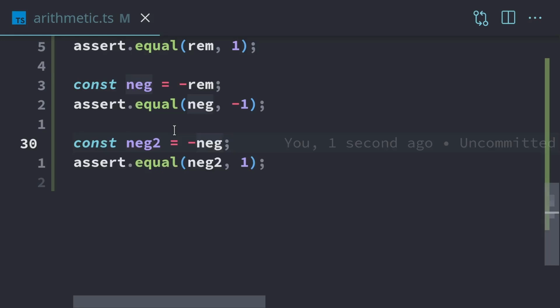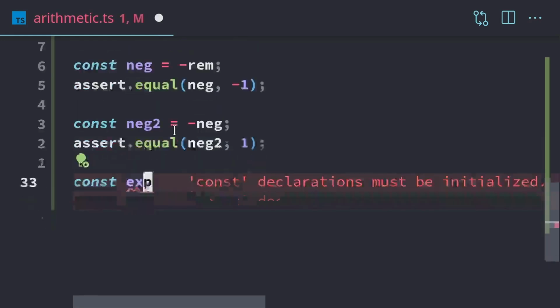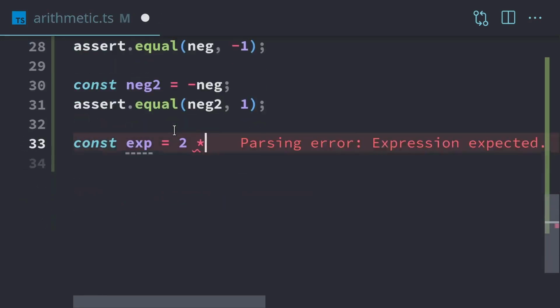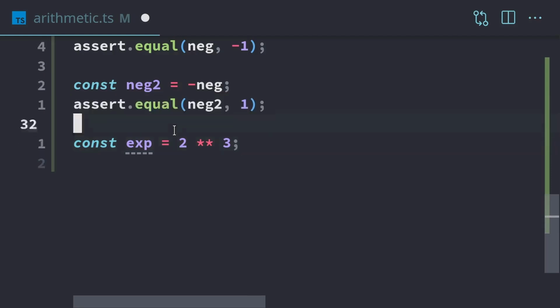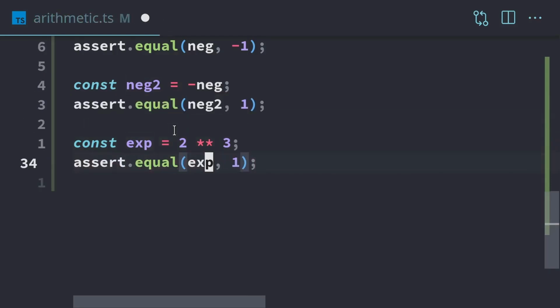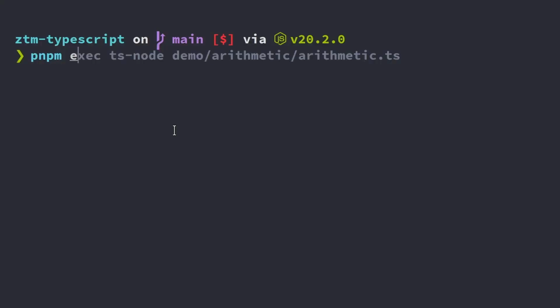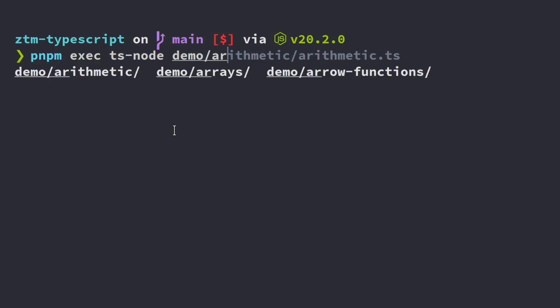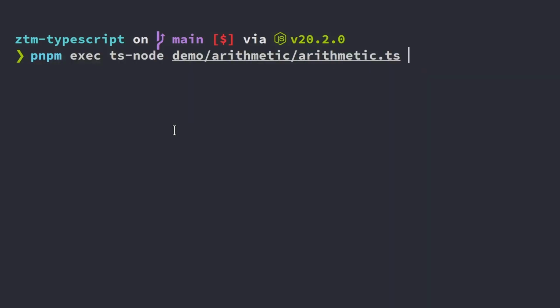We also have exponents. For an exponent, we use 2 asterisks. So that's going to be 2 times 2 times 2, and that's going to equal 8. I just want to double check my math by running this. So I'm going to hop into a terminal and run pnpm exec ts-node demo/arithmetic.ts. All right, so all my math is fine.